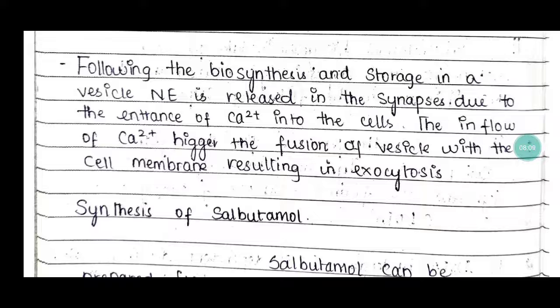So following this biosynthesis and storage in the vesicles, the norepinephrine, or noradrenaline, is released in the synapses due to the entrance of calcium into the cells. The inflow of calcium is higher, causing fusion of the vesicle with the cell membrane, resulting in exocytosis.